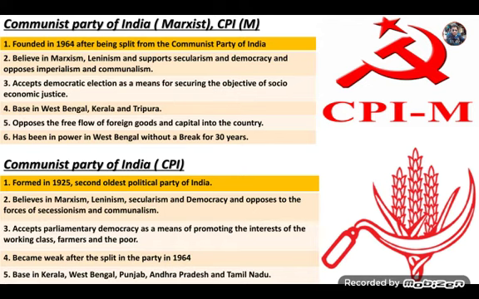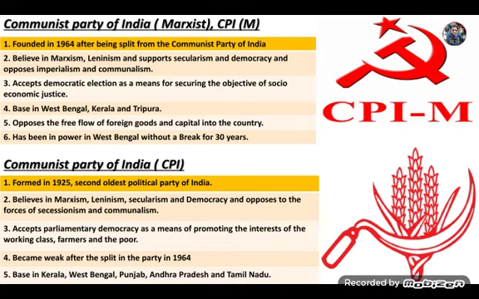The Communist Party of India at one time was a very strong party, but in 1964, after the split in the party, it became weak. This party has its base in Kerala, West Bengal, Punjab, Andhra Pradesh and Tamil Nadu, and currently it is leading the state government of Kerala, CPI.